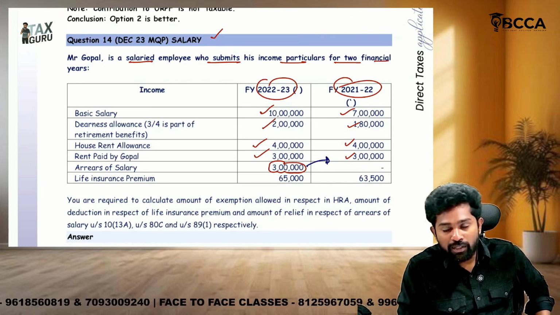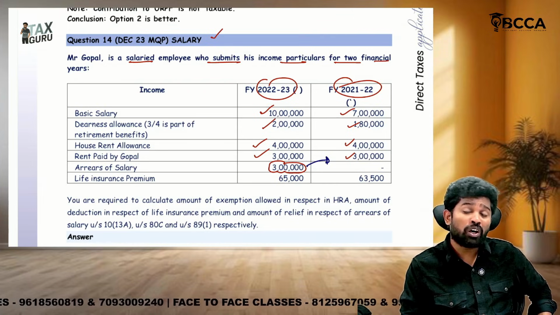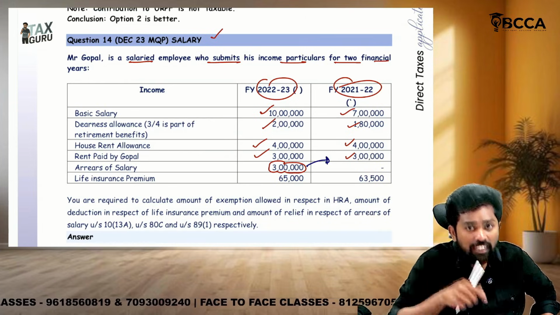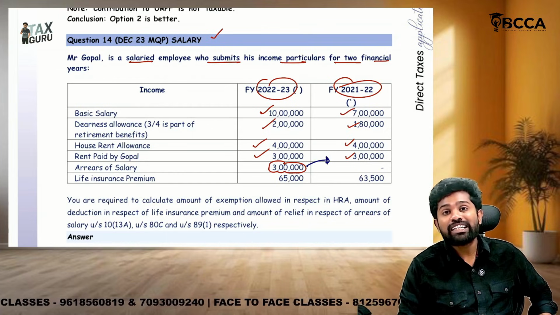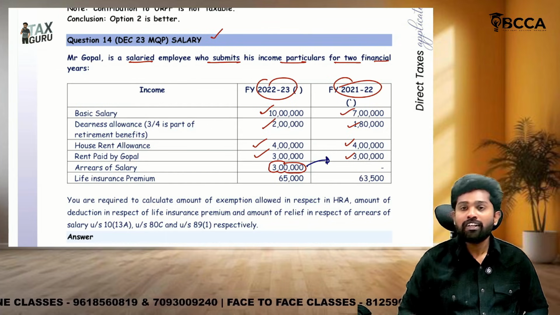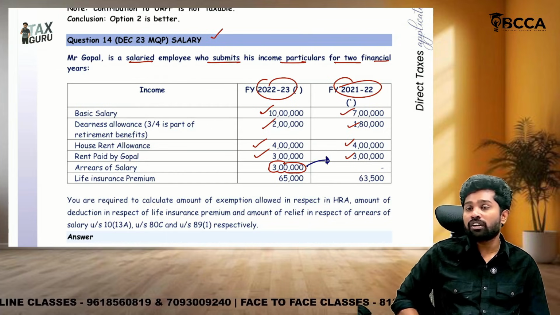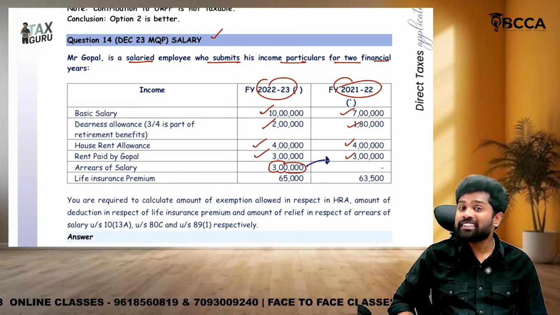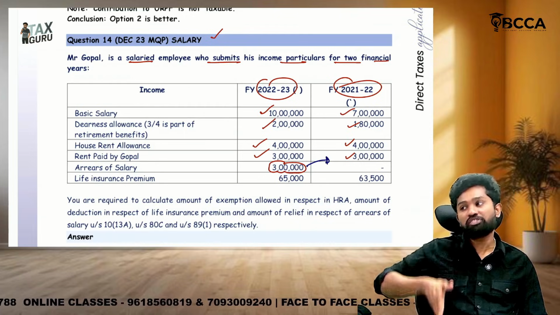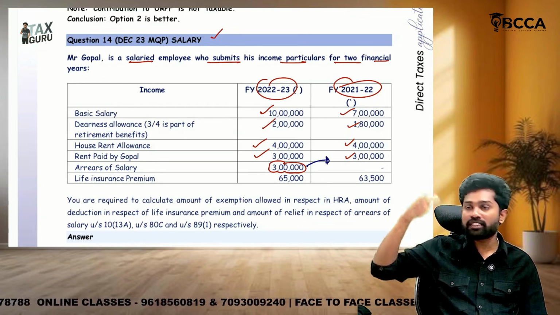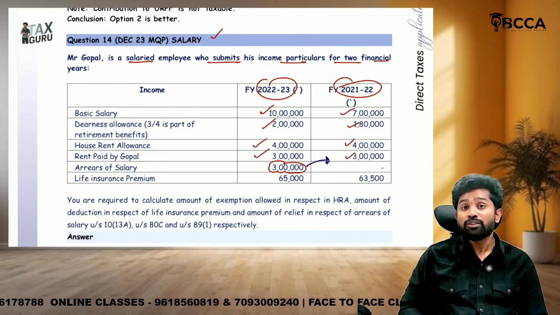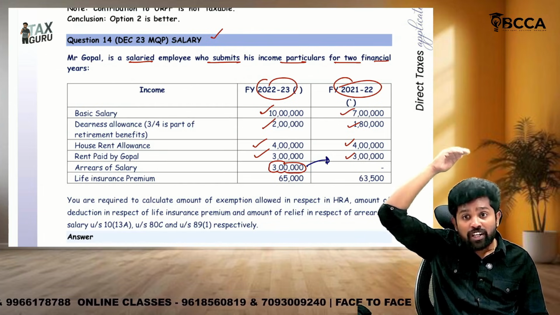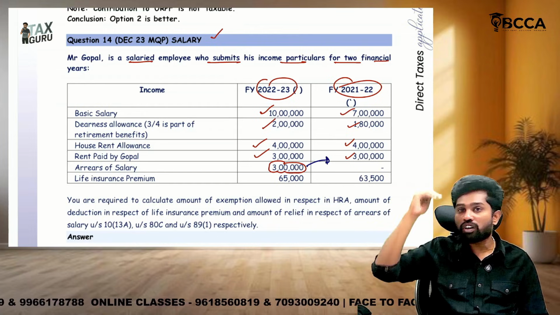Sir, someone might be saying salary is taxed on a due or receipt basis, so it might have fallen due in 21-22 only, so it might have been taxed in 21-22. Arrears of salaries, what does it mean? Sometimes these government companies will revise the pay scale. I mean, they'll revise the salaries. When they revise the salaries, they'll do it with retrospective effect, so from the past 1 year, past 1.5 years, they'll revise retrospectively. So in the past, when you are computing, it had not even become due, because by that time the salary had not even increased.